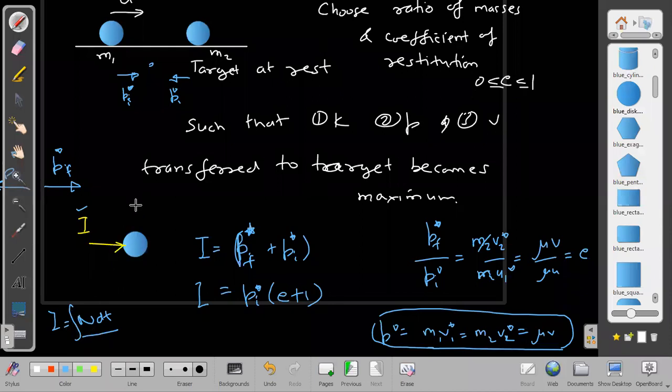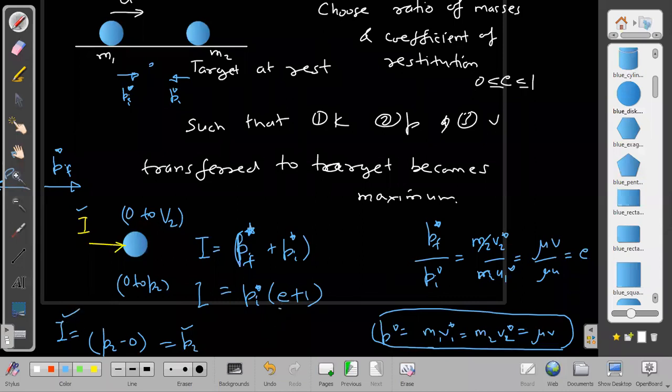Normal is independent of frame of reference, so impulse will be independent of frame of reference. It is the same in all the frames, but in the ground frame the velocity changes from 0 to some value, let us say v2, or momentum changes from 0 to p2. What is the maximum momentum transferred? Momentum transferred will be maximum. Now I can write the equation of impulse for the ground frame as impulse is equal to momentum gained minus initial momentum 0, that is just momentum gained p2. So if I want momentum transferred to be maximum, then impulse transferred should be maximum.